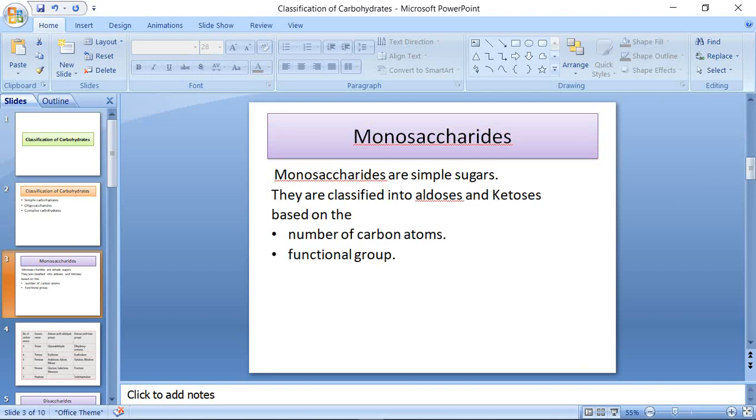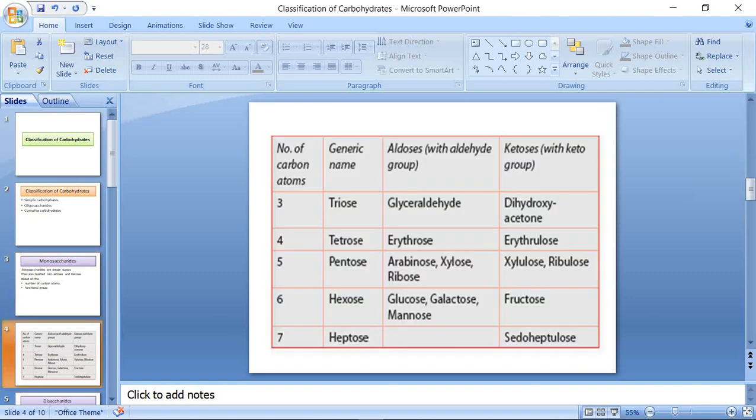These monosaccharides are further classified into aldoses and ketoses based on the number of carbon atoms and based on the functional group. If the number of carbon atoms is 3, it is said to be triose. Example for aldoses is glyceraldehyde and for ketoses dihydroxyacetone. Aldoses means it contains an aldehyde group. For ketoses, it will be having a keto group.